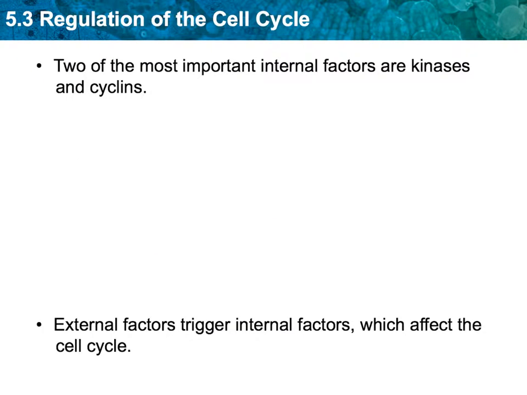Now, you guys read about these proteins here that help in controlling these internal factors. Kinases, we know that's an enzyme because it was explained to you in chapter 2 that anything with ASE at the end of it is an enzyme, and enzymes are proteins, as well as cyclins. These are the internal factors that help control cell regulation, cell cycles. So as it says in the second bullet, it is the external factors that get the internal factors to work and control the cell cycle.